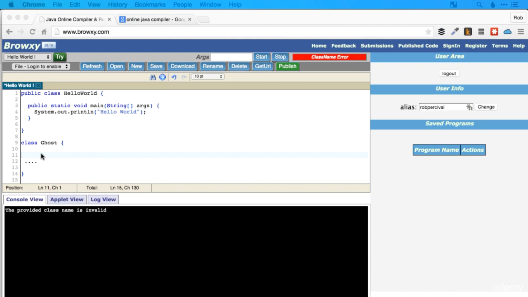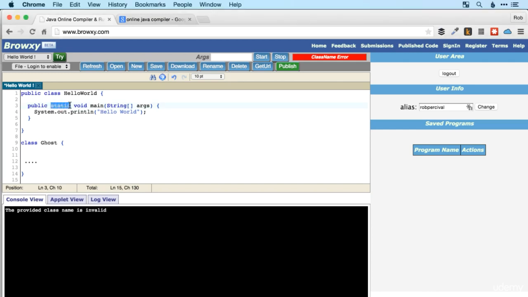And that variable would be specific to each ghost that I create. So that's known as an instance. So each instance of the ghost class, whenever I create a ghost, will have its own property of whether it's alive or dead. But also, I might have the damage rating of a ghost, which might be the amount of life that the character loses when it comes into contact with a ghost. And I might want that to be fixed for all ghosts for all time, as long as this game is being run. So if that was the case, I would want that variable to be static.